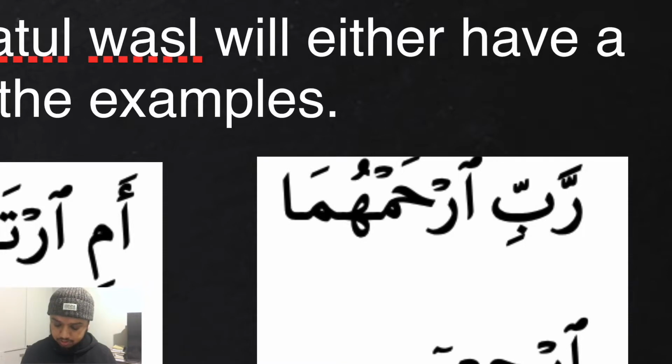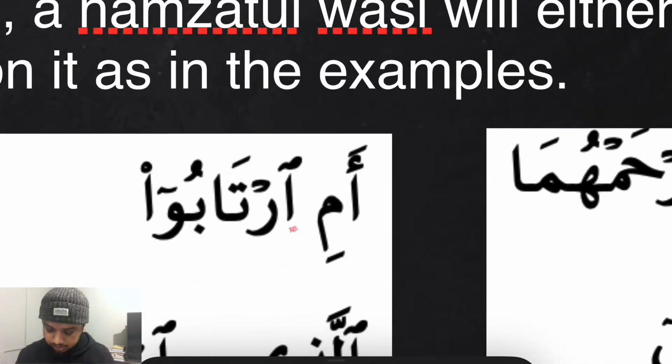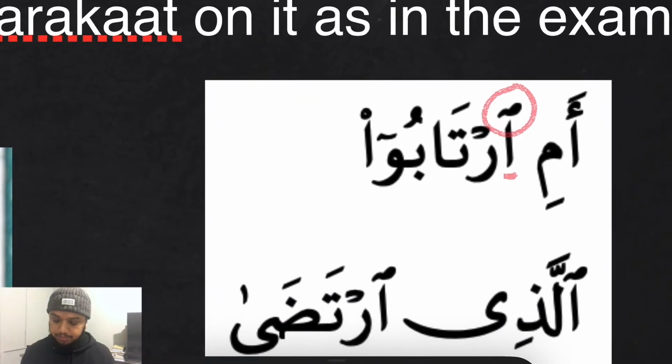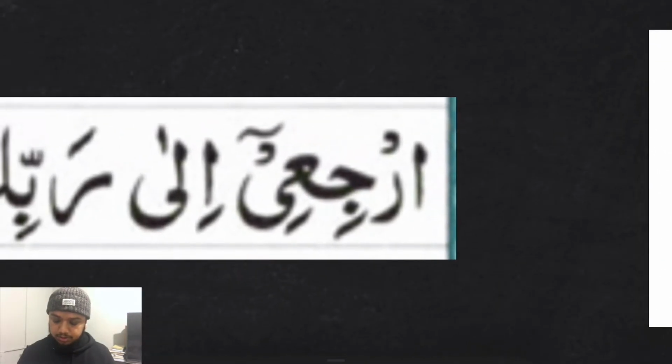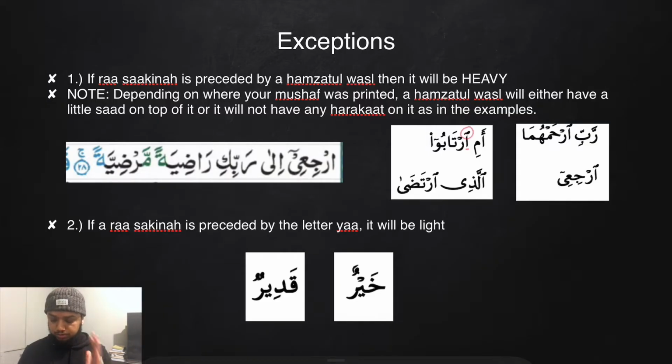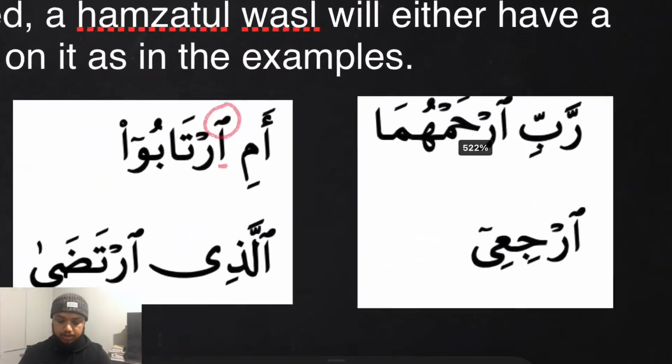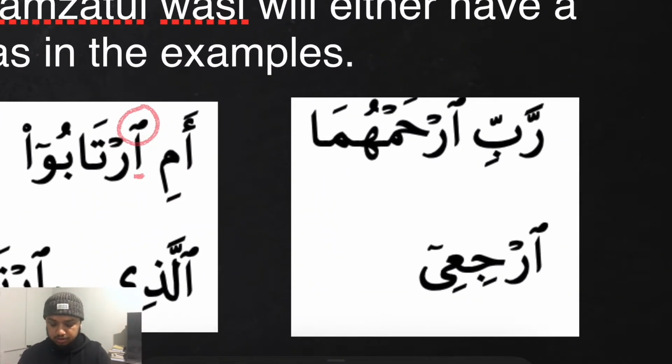In some scripts, depending on where your mushaf was printed, hamzatul wasl will be like this. You will have the hamza here, and then you have a little sad on top. Or in some other prints, it may just be like this, just a hamza on itself with no harakat on it at all, no fatha, no dhamma, no kasra, no sukoon, nothing at all. Whenever we have a ra sakina preceded by hamzatul wasl, then the ra will always be